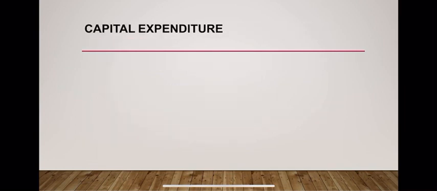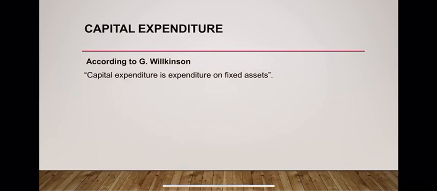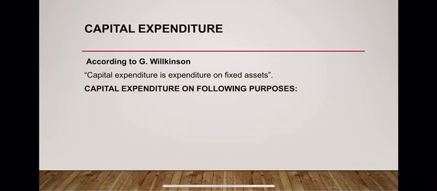Now coming to the question, capital expenditure. What do you mean by capital expenditure? In the words of G. Wilkinson, capital expenditure is expenditure on fixed assets. And what are the fixed assets? They may be defined as assets of a permanent nature by means of which the business is carried on and which are held for the purpose of earning income and not for resale. That is, they are used continuously in the process of earning income. Examples are land, building, machinery, etc.